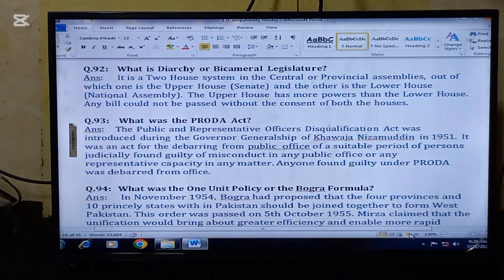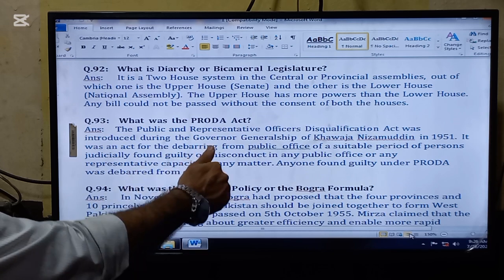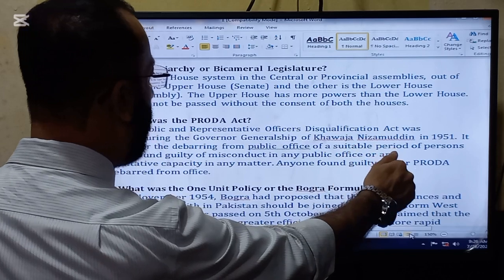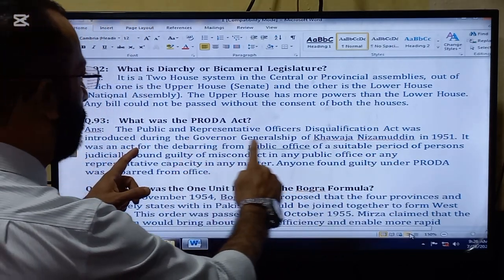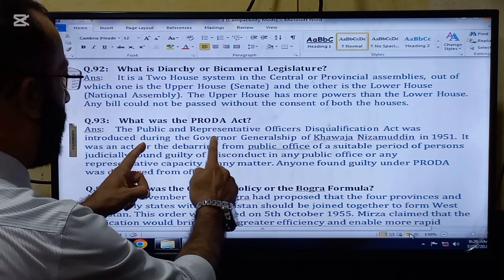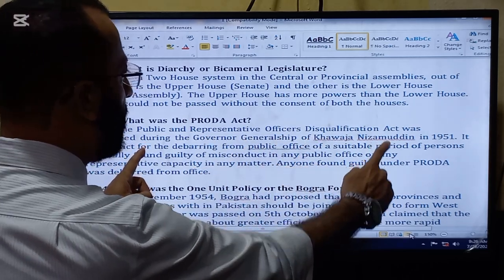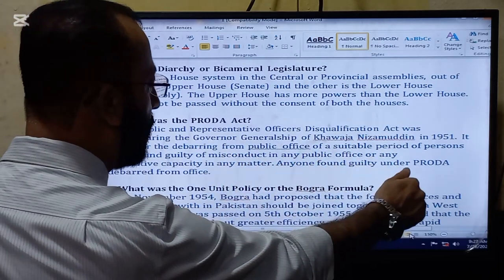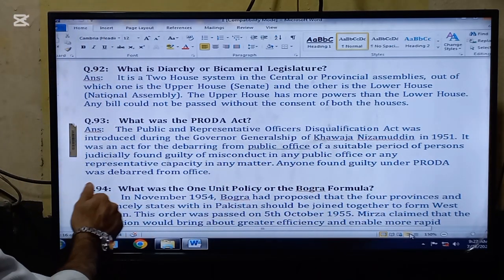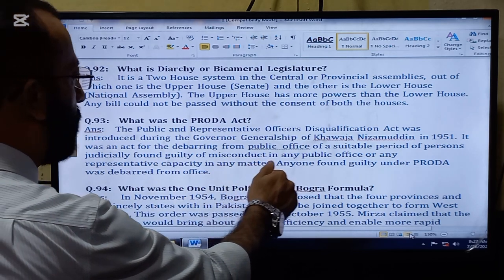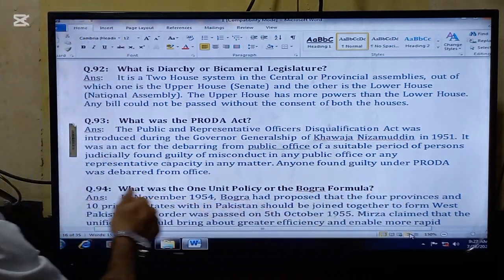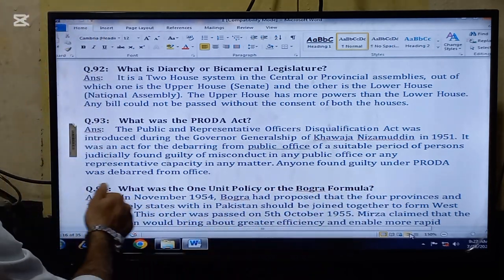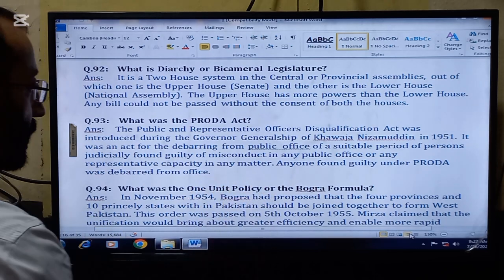The next important question for today is, what was the PRODA Act? The Public and Representative Officers Disqualification Act. So this is the full form of PRODA, the Public and Representative Officers Disqualification Act, which was introduced during the Governor Generalship of Khwaja Nizamuddin in 1951. It was an act for debarring from public offices for a suitable period persons judicially found guilty of misconduct in any public office or any representative capacity in any matter.